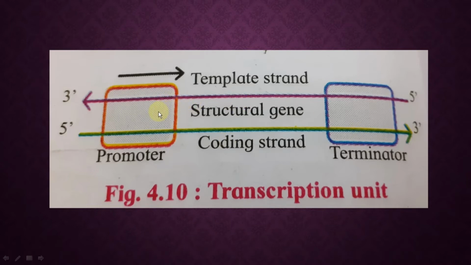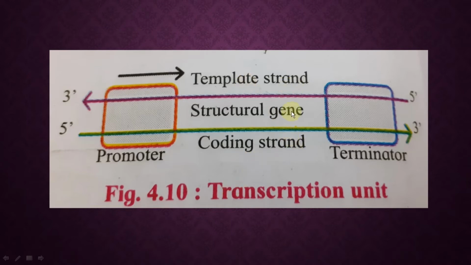Always towards the upstream the promoter is present, and always towards the downstream the terminator is present. The part in between the promoter and terminator is called the structural gene. Now what is the meaning of template strand and what is the meaning of coding strand?